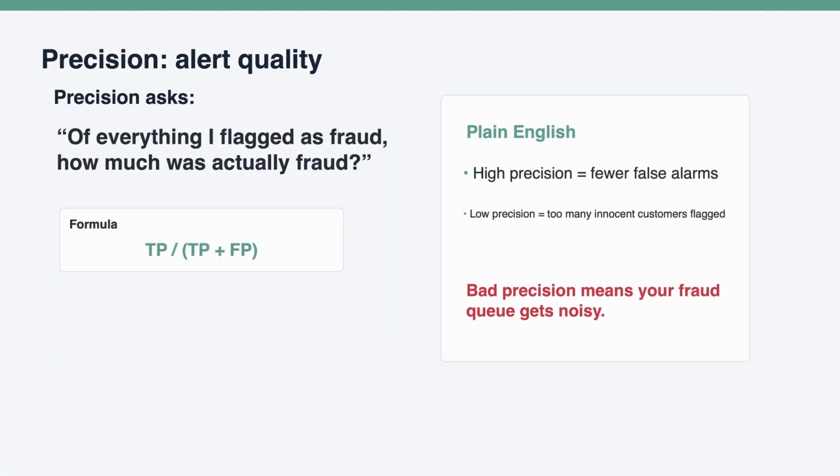Precision tells us how trustworthy our fraud alerts are. If the model flags a transaction as fraud, precision asks how often that alert is actually correct. High precision means fewer false alarms and less wasted investigation effort. Low precision means normal customers may be blocked and fraud analysts may spend too much time looking at bad alerts. In simple terms, precision is about alert quality.